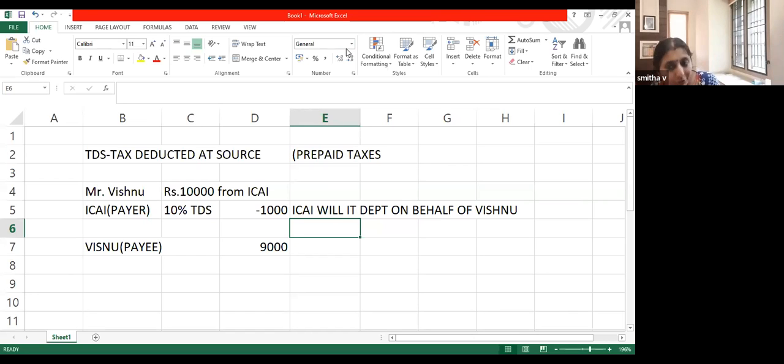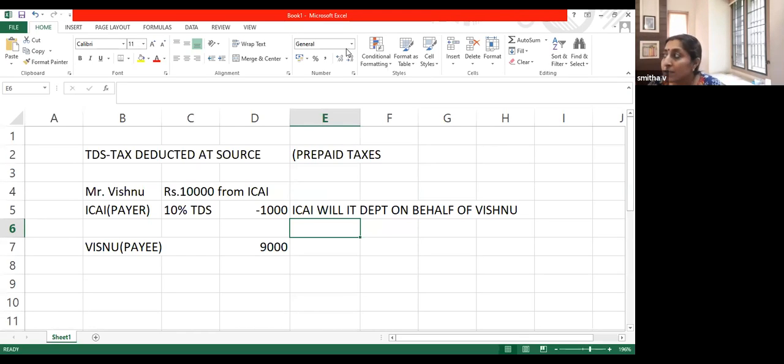A photostat copy of the PAN card would have been given by Vishnu to ICAI, and ICAI would look into this PAN and remit this money, and write Vishnu's PAN number there.